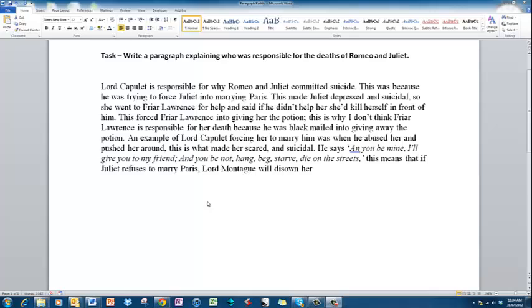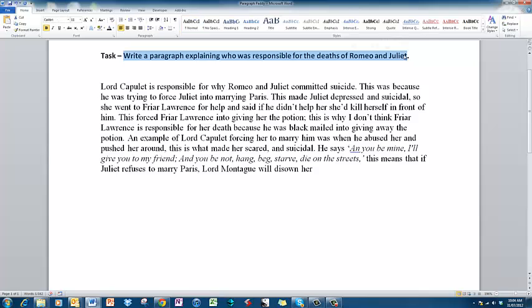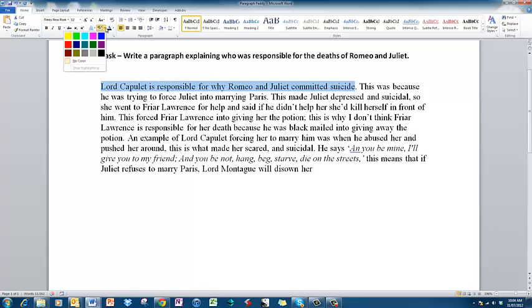Now Paddy handed in this paragraph, good on you Paddy, and he's really responded quite well to how we write a paragraph explaining who's responsible for the deaths of Romeo and Juliet. The topic sentence is the first sentence in the paragraph, and cast your minds back and have a think about what the purpose of that topic sentence is.